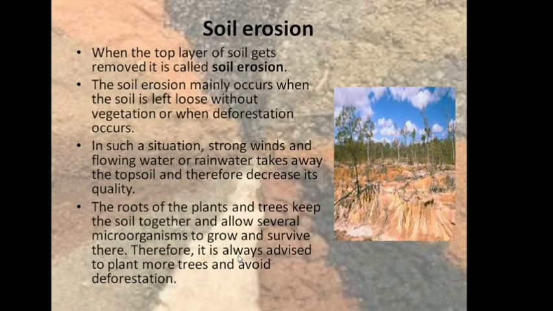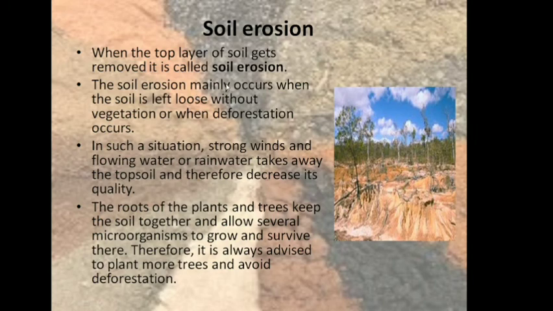Now let us talk about soil erosion. So what is soil erosion? When the top layer of the soil gets removed, it is called soil erosion. Now as we have studied in the soil profile, the top layer of the soil, the topsoil, is the most fertile. It contains humus and it is important for the growth of plants. But if the topsoil is not there, then that soil becomes barren and plants do not grow in such soil. Now how is this topsoil removed?